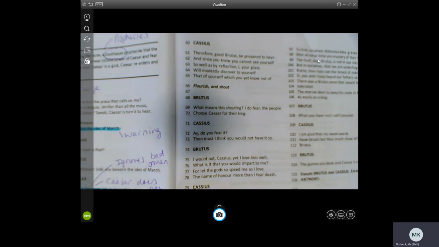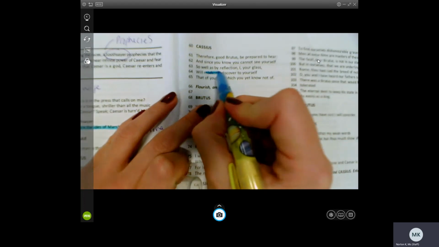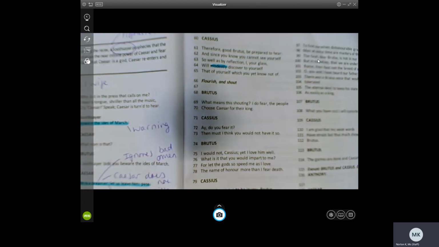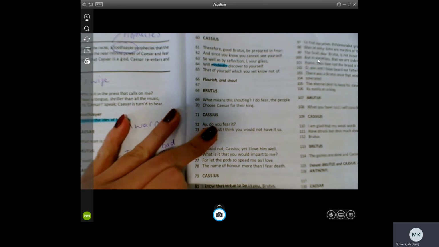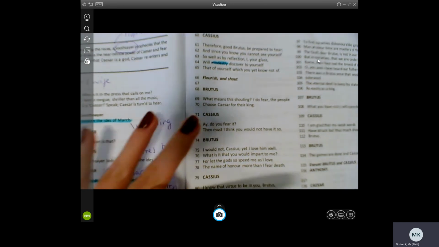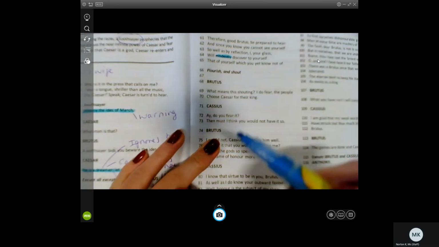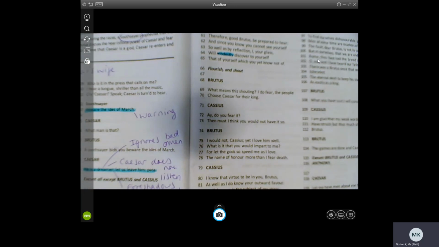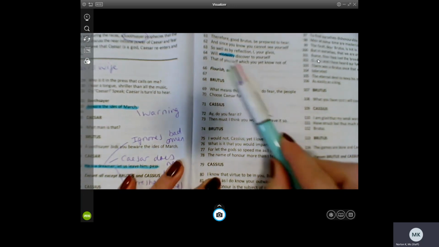So Cassius here is telling his friend Brutus that he's too modest. When you're modest, it means you can be quite shy, you don't like to boast about yourself. And Cassius is saying, look, I'm gonna be your mirror here. I'm gonna help you to understand. Flourish and shout. So this is happening off stage, this is a stage direction.